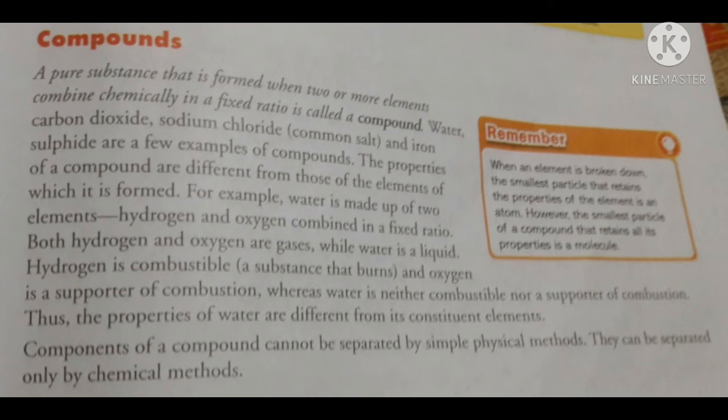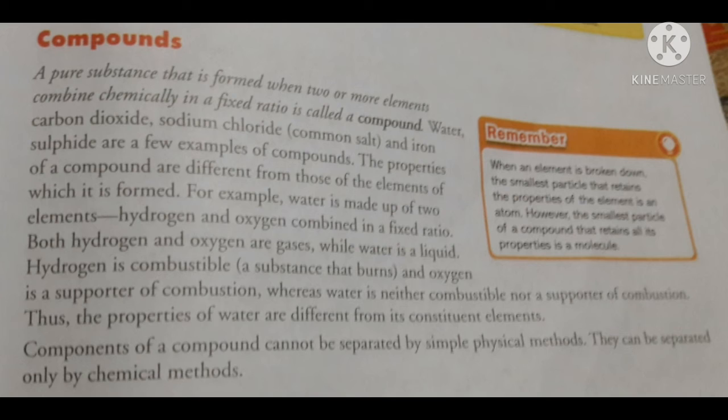Now the next topic is compounds. A compound is a pure substance that is formed when two or more elements combine chemically in a fixed ratio. Water, carbon dioxide, sodium chloride, also called common salt, and iron sulfide are a few examples of compounds. Now the properties of compounds are different from those of the elements of which it is formed.